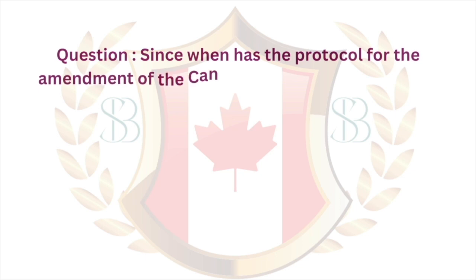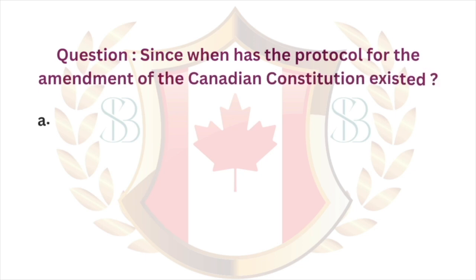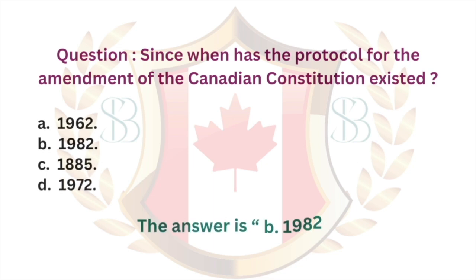Question. Since when has the protocol for the amendment of the Canadian Constitution existed? A, 1962. B, 1982. C, 1885. D, 1972. The answer is B, 1982.